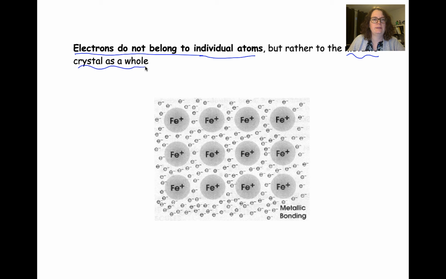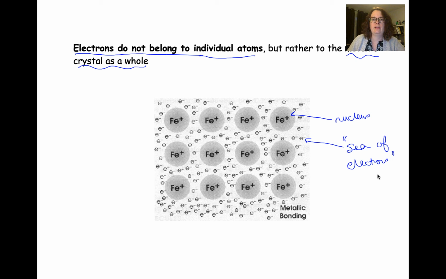So this is a nice graphic here where we have our nucleus of an iron atom, and we have the valence electrons floating around in this sea of electrons.